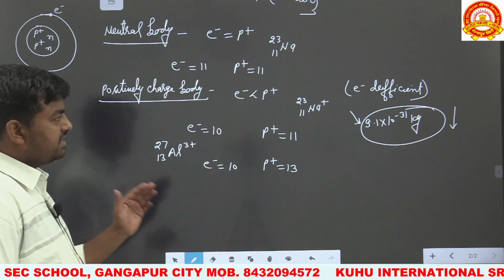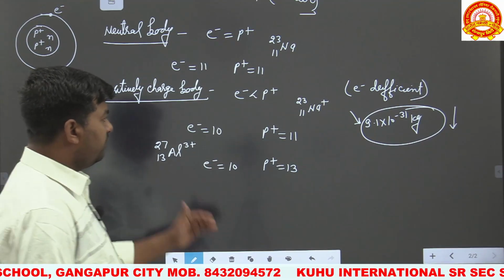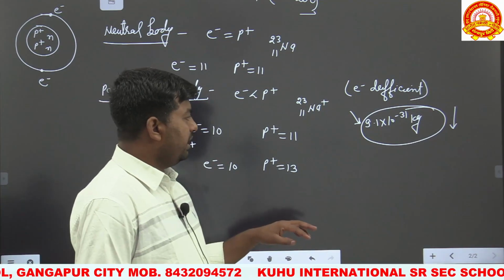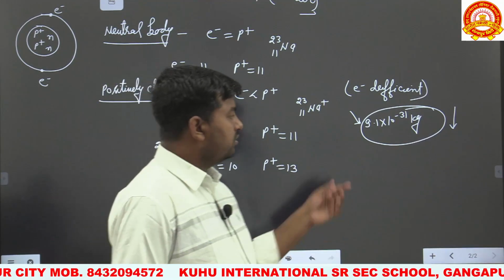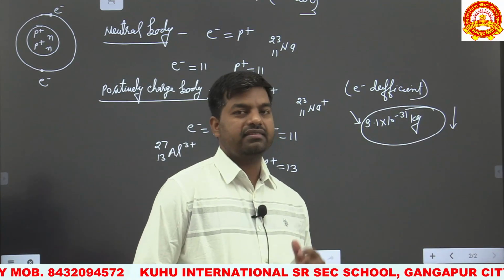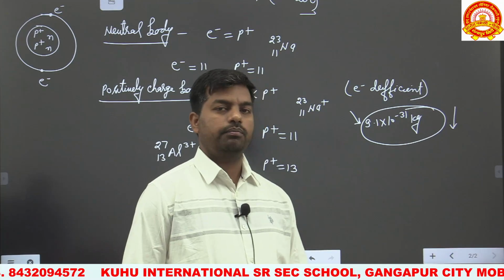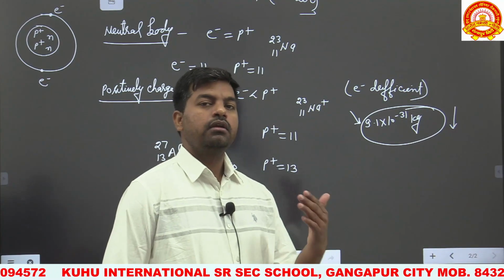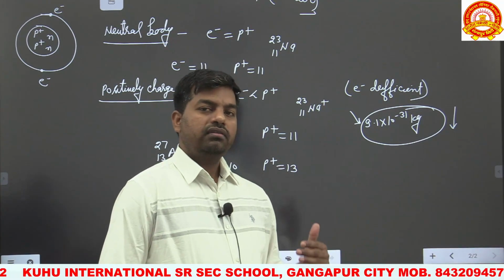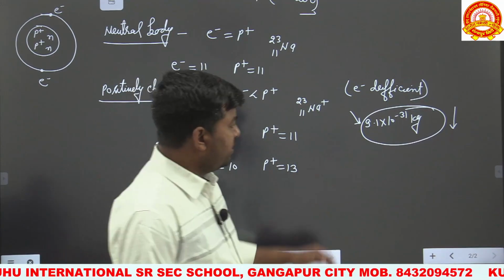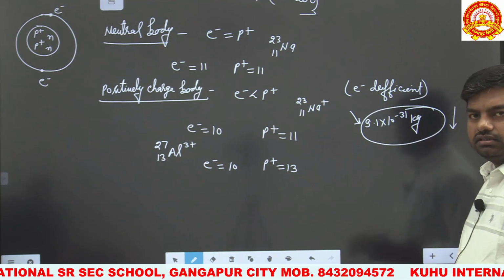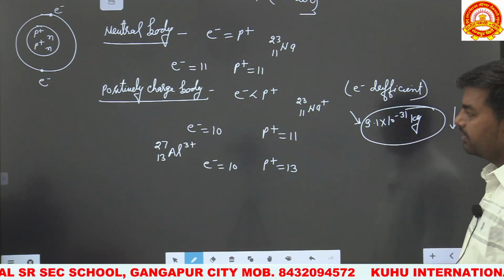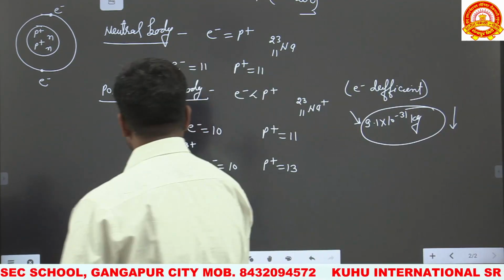That's why we can say that whenever a body donates some electrons, it is electron deficient, and the mass of the body also decreases, because when the body donates consecutive electrons, the mass consecutively decreases by 9.1 into 10 to the power minus 31 kg in this manner. Okay, so this is the positively charged body.